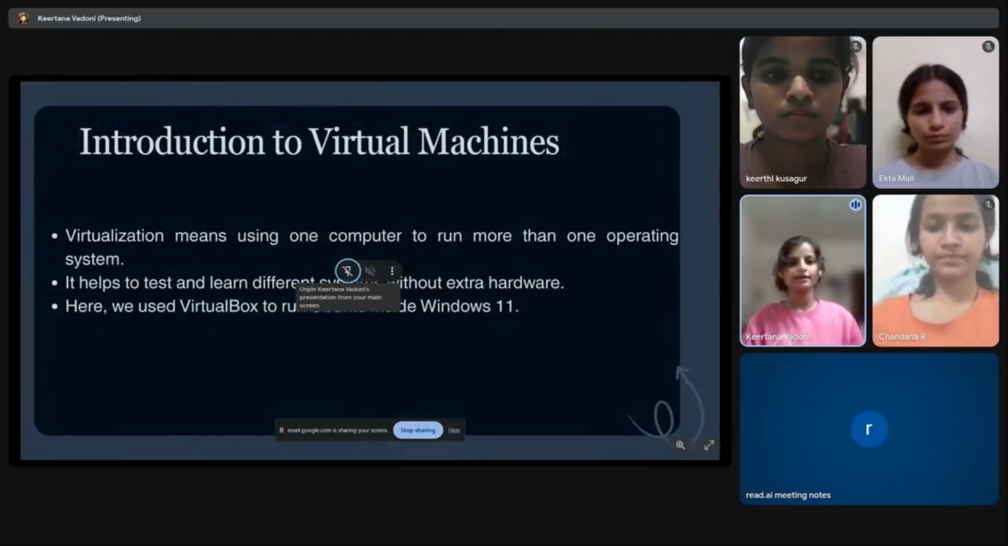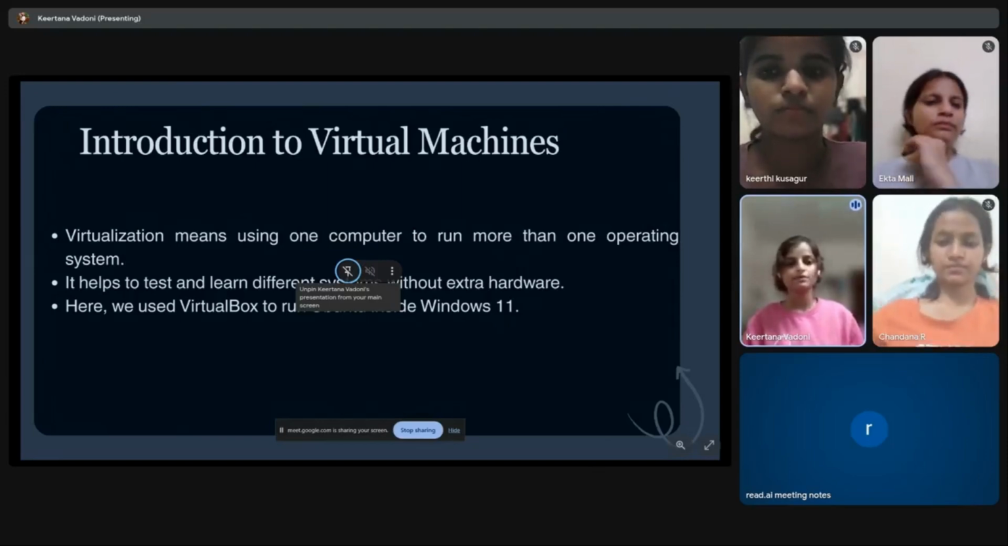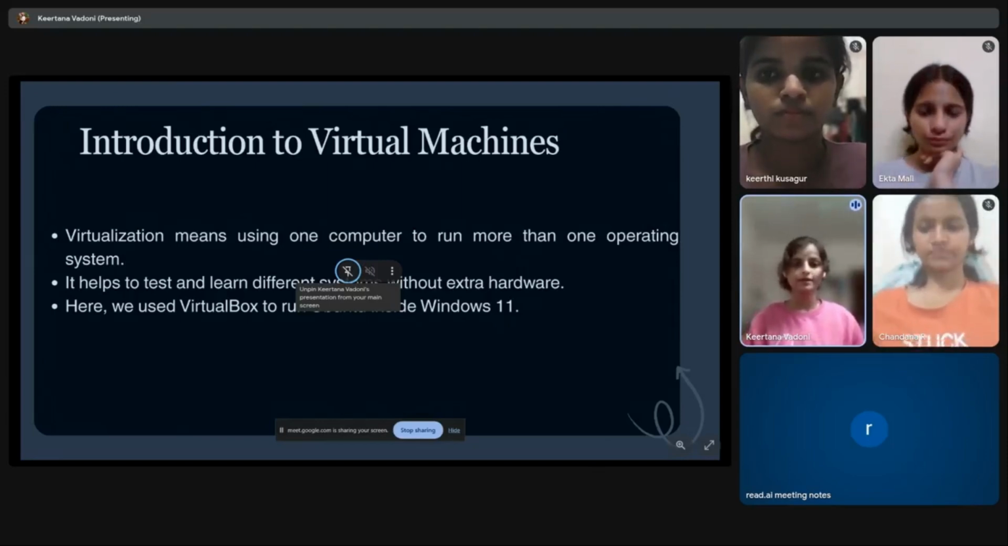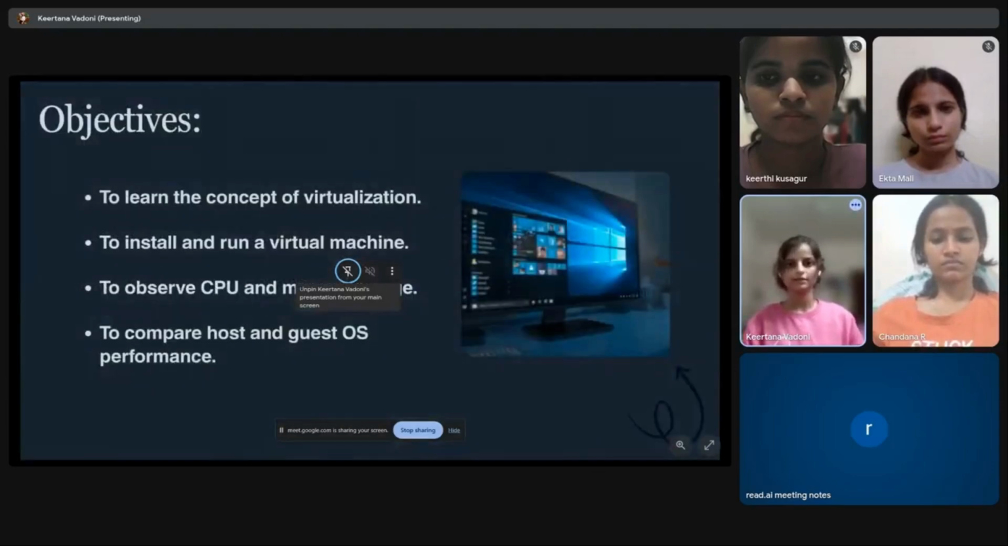We have already seen that virtualization means running multiple operating systems on the same computer at the same time, which helps to test and learn different operating systems on the same hardware without any need of extra hardware. Here we have used Windows 11 as the main operating system and VirtualBox to run Ubuntu inside Windows 11. The next part will be continued by Chandana.